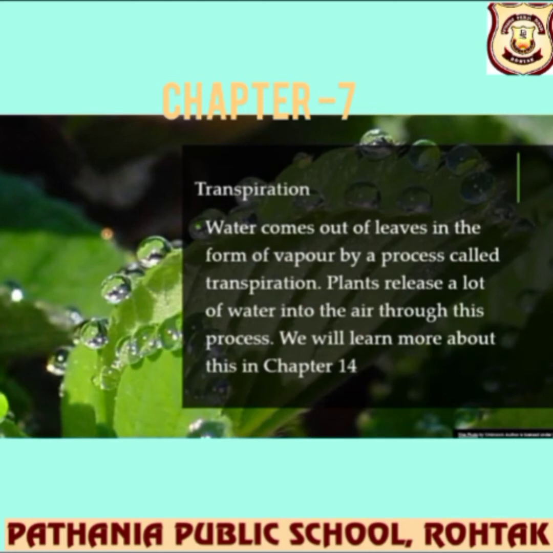Okay, so a very important part is the leaf, and the leaf is the kitchen of the plants, right? So what I'll talk about now is transpiration. It's a new term for you. What is transpiration? Water comes out of the leaf in the form of vapors by a process called transpiration. Plants release a lot of water into the air through this process. Definitely we will learn this again.